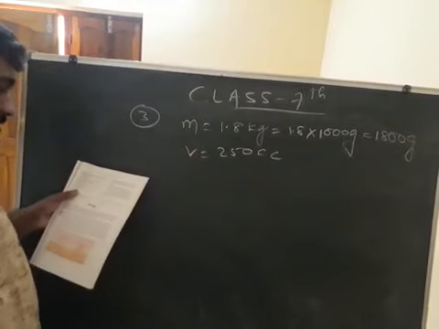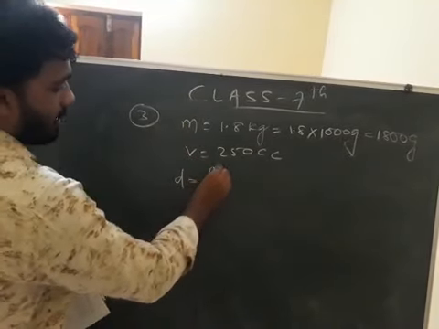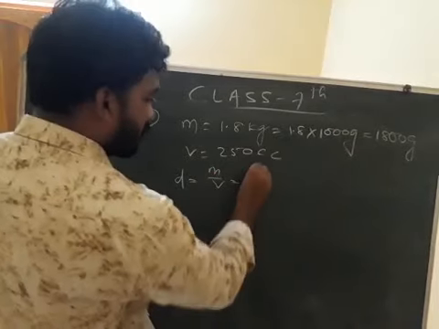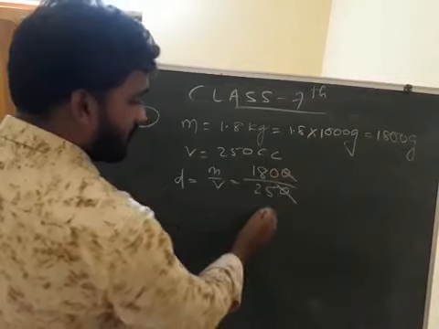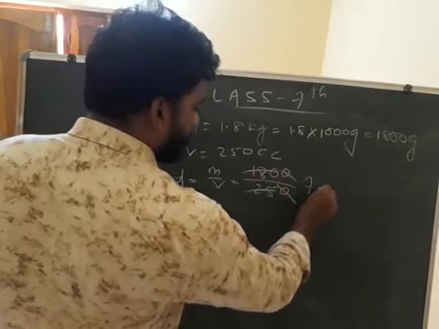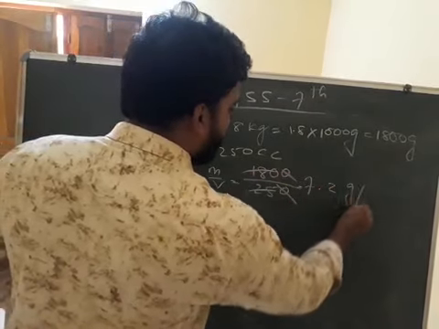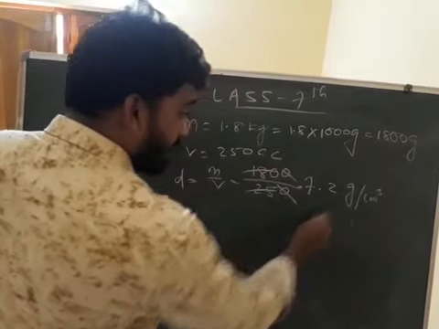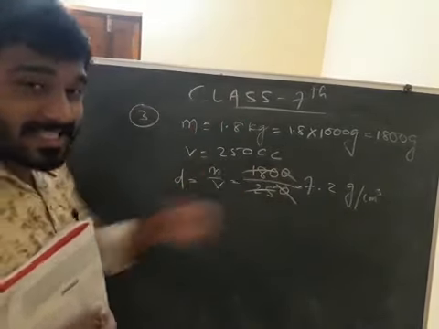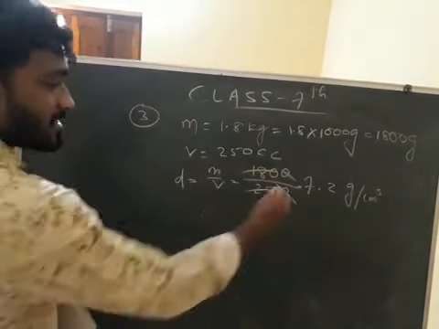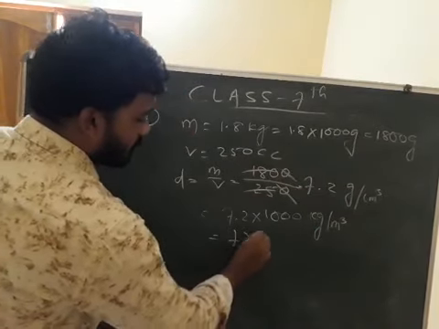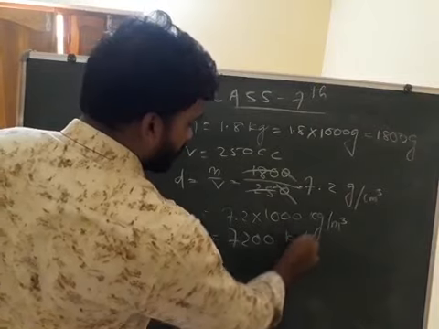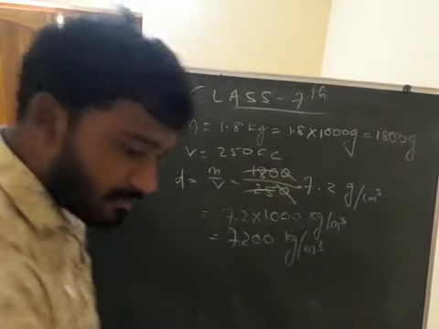Mass got, volume got. Density is equal to mass by volume. Mass how much? 1800 by 250. That gives 7.2 gram per centimeter cube. 7.2 gram per centimeter cube convert to kg per meter cube means multiply by 1000. 7.2 into 1000 is equal to 7200 kg per what? Meter cube. Clear?